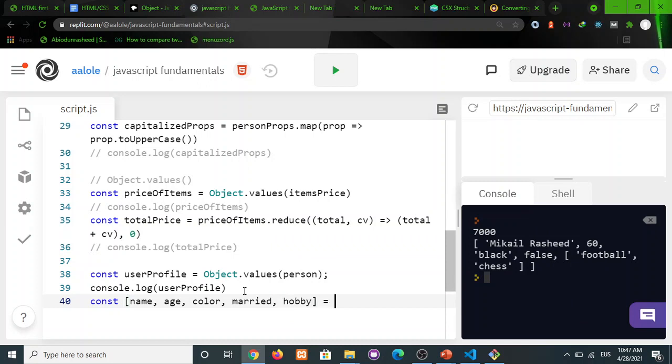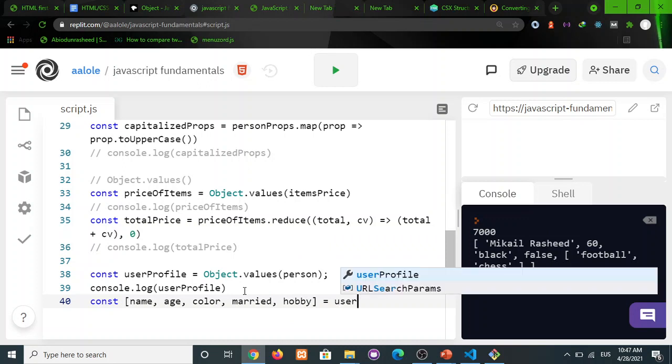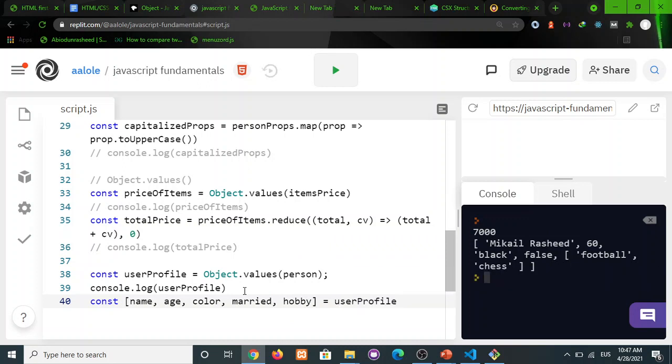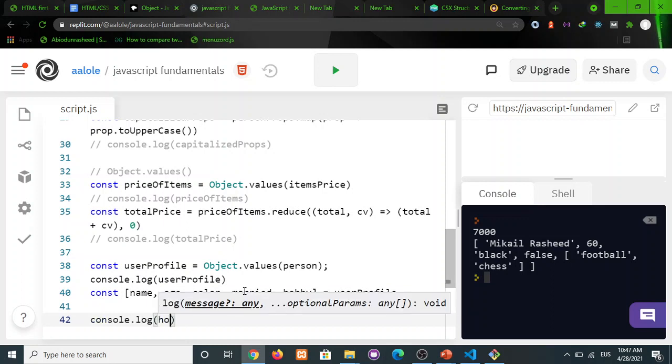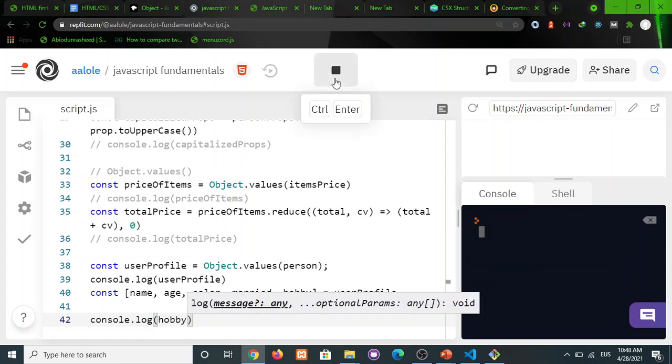So let's have that equal to user profile. And I just want to, for instance, now log hobby. Okay, console.log hobby. All right. So and that gives us what?